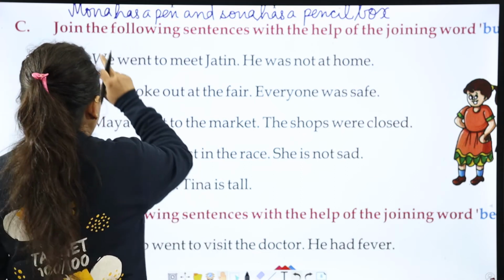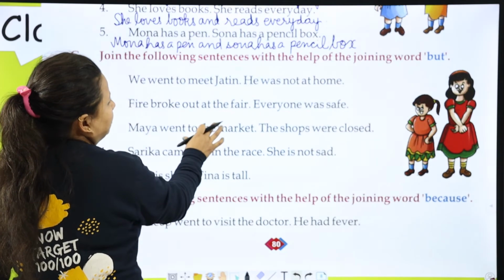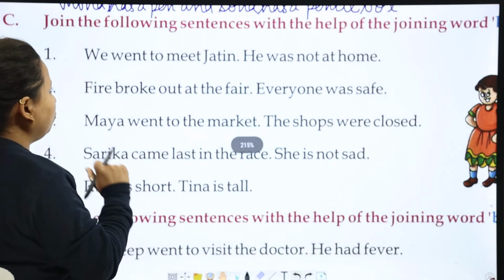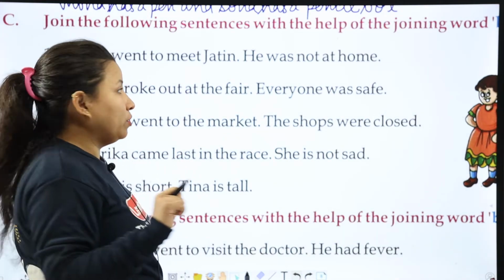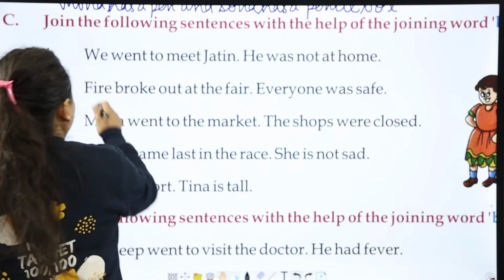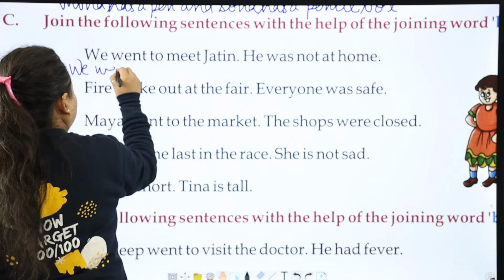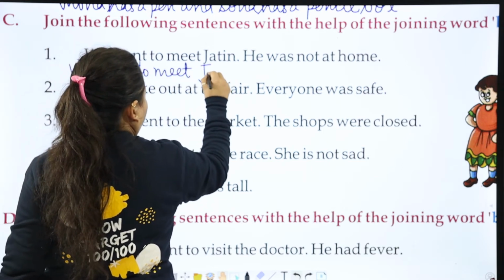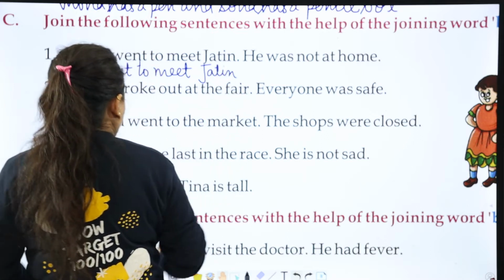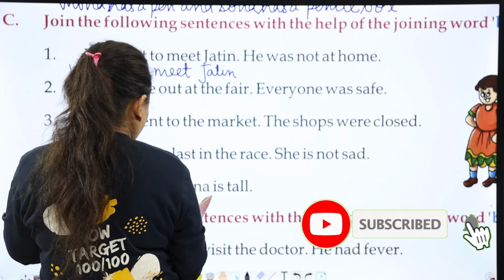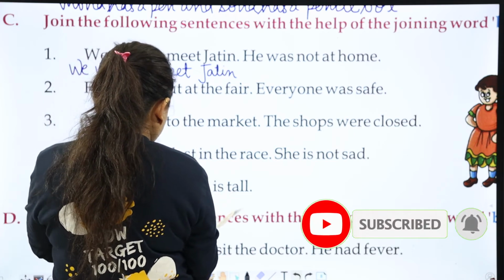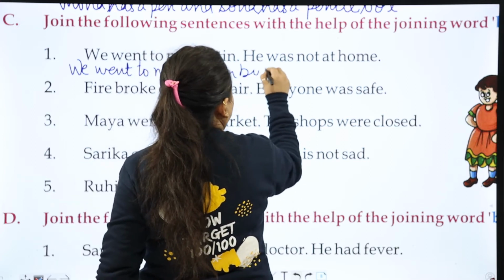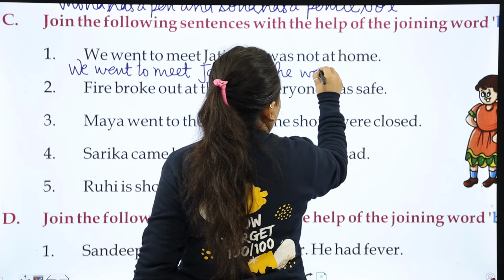Now next is join the following sentences with the help of the joining word but. We went to meet Jatin. He was not at home. So we went to meet Jatin, but he was not at home.